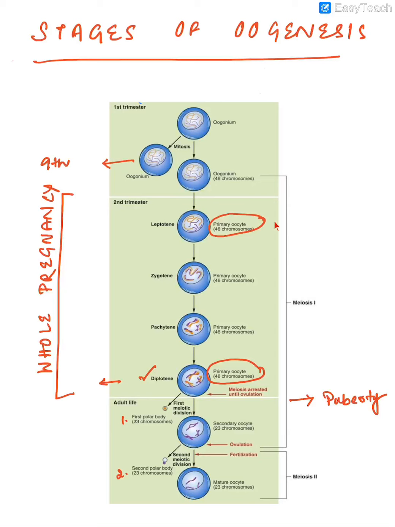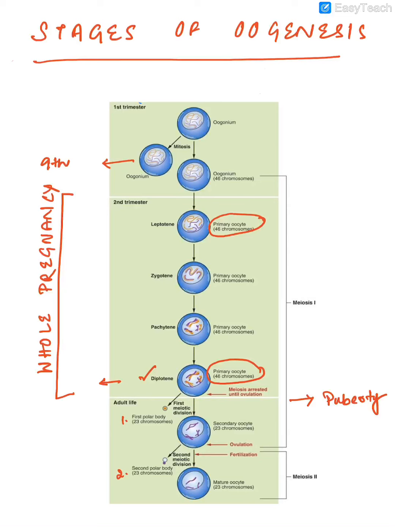In the second trimester, the first meiotic division will start, proceeding through prophase 1, leptotene, zygotene, pachytene, diplotene, and at this stage the primary oocyte will be arrested. Development will be arrested at this stage. So at birth, all the oocytes that are present in a female baby are in the primary oocyte stage.